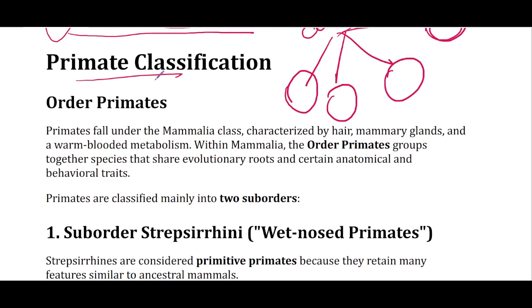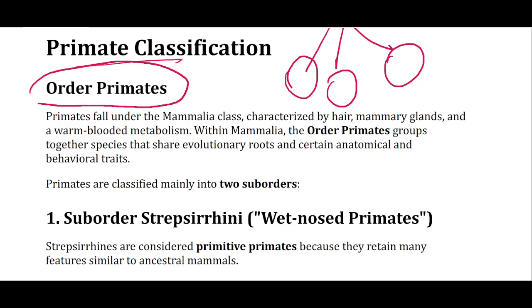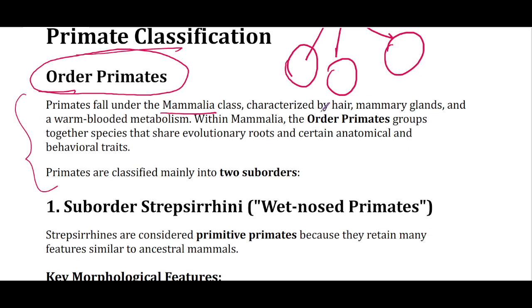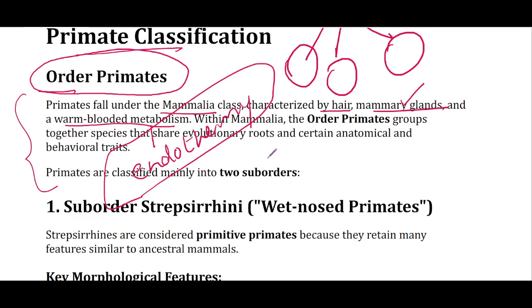Now, primate classification. First, we fall under the Mammalia class, which is characterized by bodily hair, mammary glands, and warm-blooded metabolism. So bodily hair, you already know. Mammary glands are organs that produce milk to feed the infants, and then warm-blooded metabolism. It is also known as endothermy, which means to maintain a constant body temperature irrespective of the temperature outside.